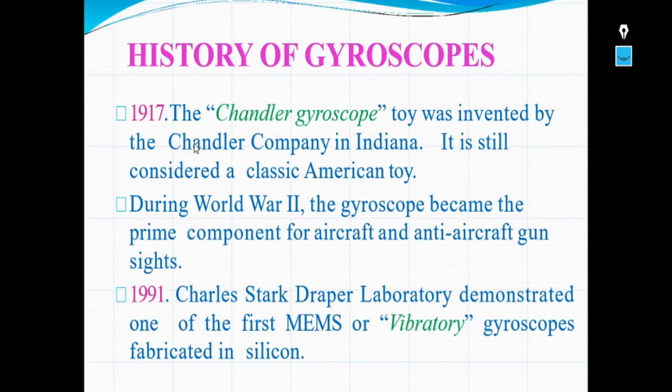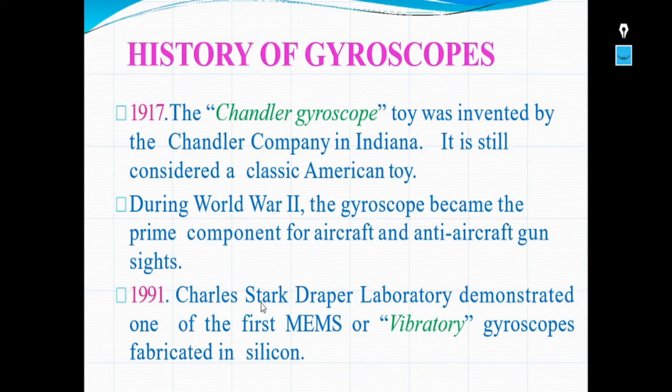Further, in 1917, the Chandler gyroscope toy was invented by the Chandler Company in Indiana. It is still considered a classic American toy. During World War II, the gyroscope became the prime component for aircraft and anti-aircraft gun sights.